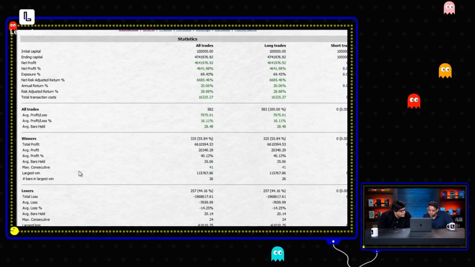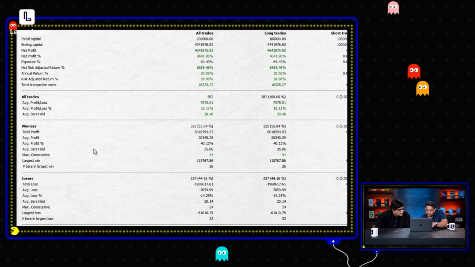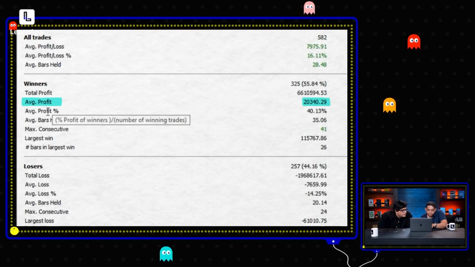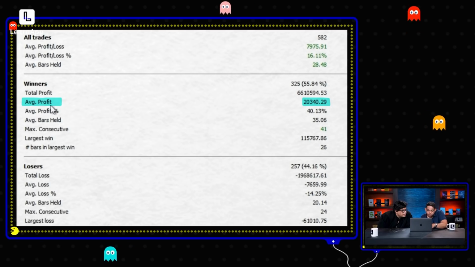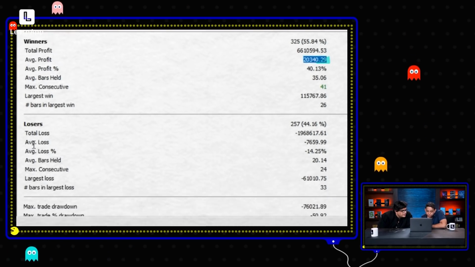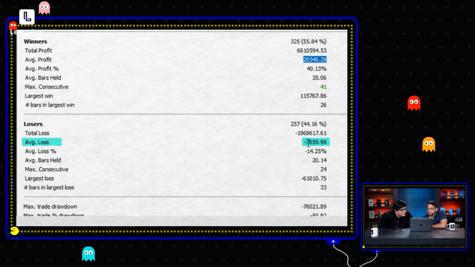So now that we know that this system works, we've back tested it. Do we need to go through more details? Yeah, there are 2 more things I want to show. Remember we did the risk reward ratio 1:2, right? So look at this. The average profit per stock is 20,000 rupees. And average loss is 7,600. इसी difference से पैसा बनाया है. Literally 1:2.5. Exactly. 2.5, 3. This is what we aim for. And that's roughly what we got.